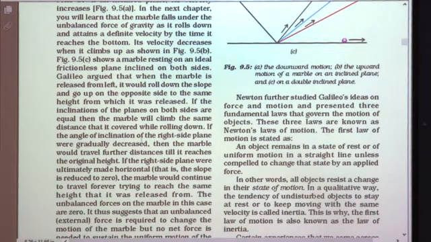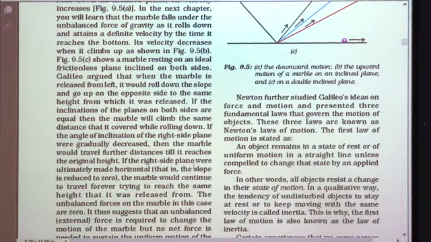If the angle of inclination of the right side plane were gradually decreased, this is the angle of inclination, then what happens in that case? The marble would travel further distances till it reaches the original height.